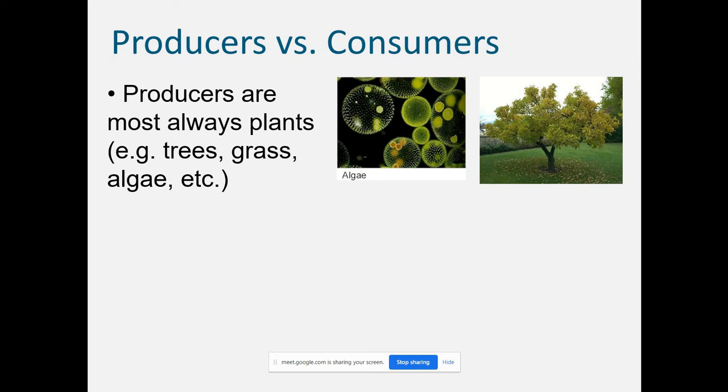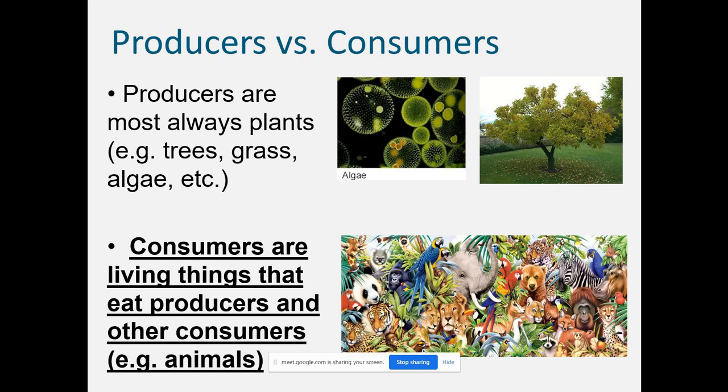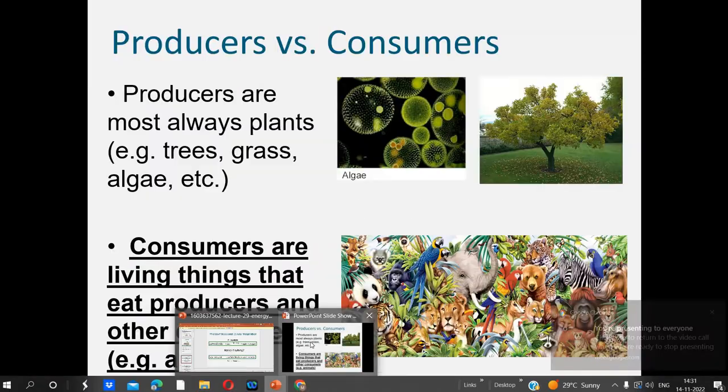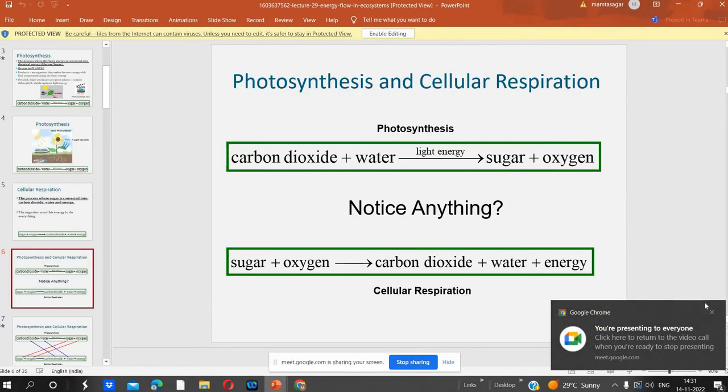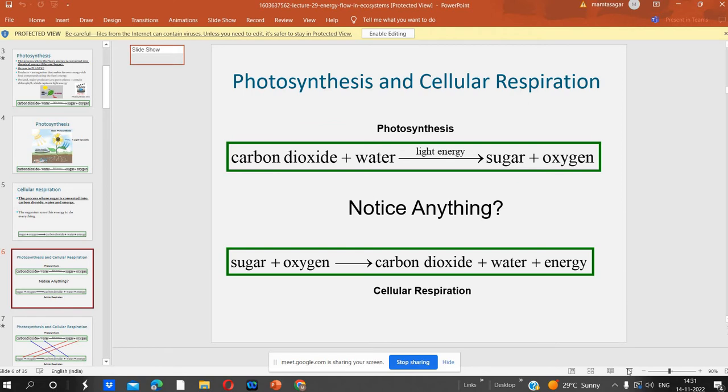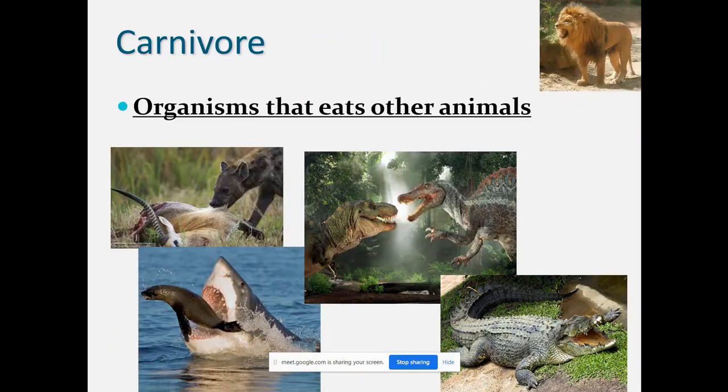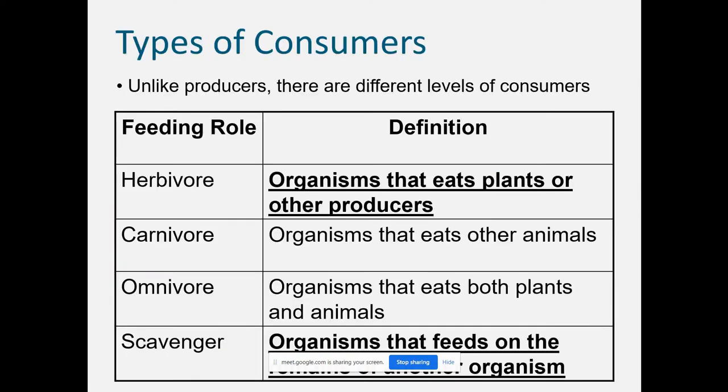There is a feeding relationship between producers and consumers, and that is how energy is transferred from one trophic level to another. Consumers are living things that eat producers and other consumers. These are called animals. Some animals feed on producers like plants. In consumers we have different subcategories like primary, secondary and tertiary. Tertiary feeds on secondary consumers, and secondary feeds on primary consumers.